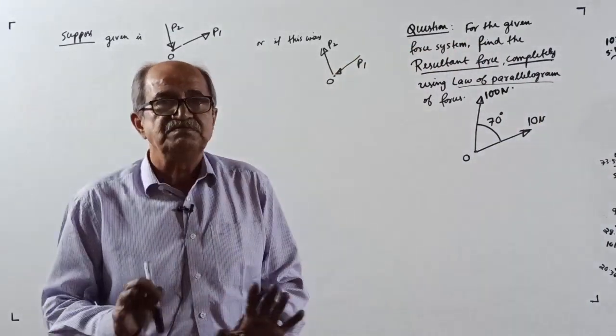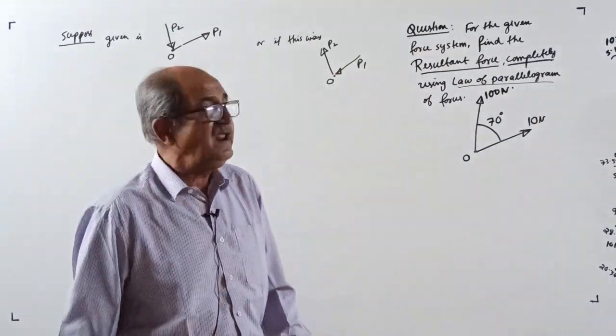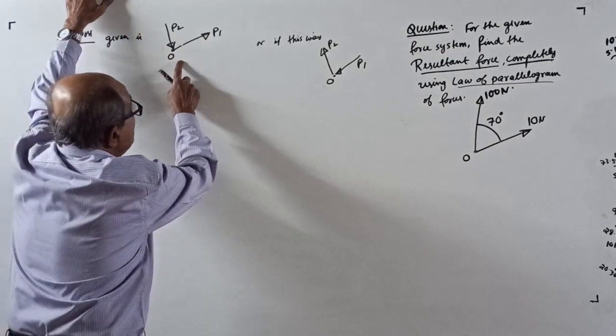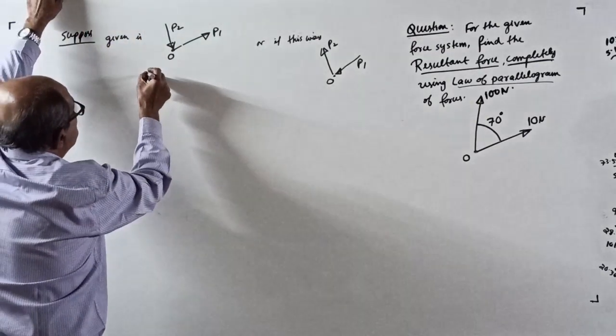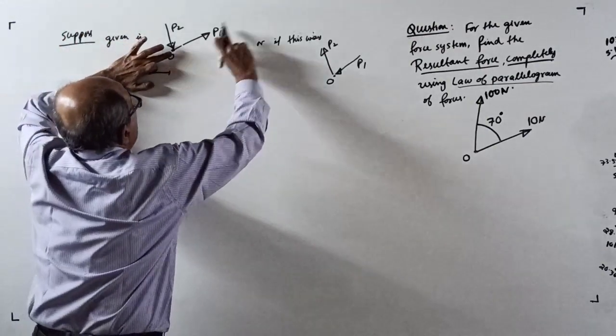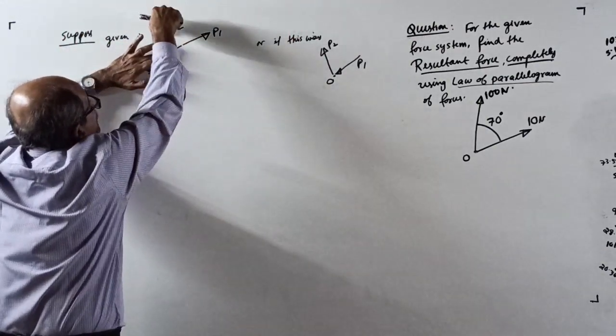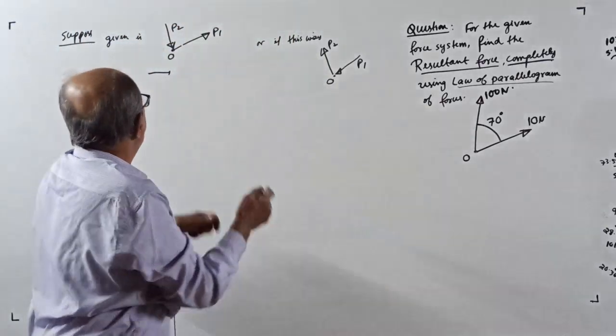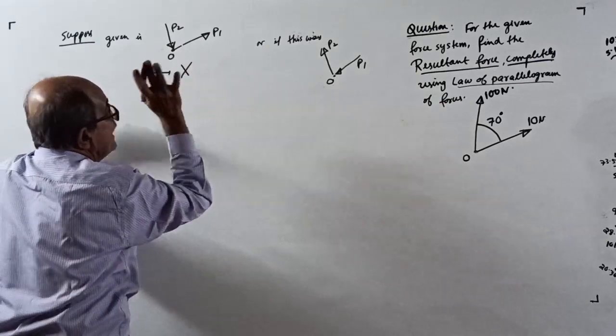Now make a note. It is actually in the notes also. If it is given this way, write a note here: one force is going away, the other is coming towards the point. You cannot apply it, it cannot be applied directly.